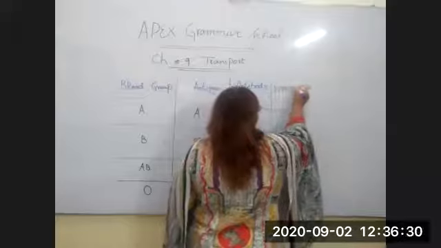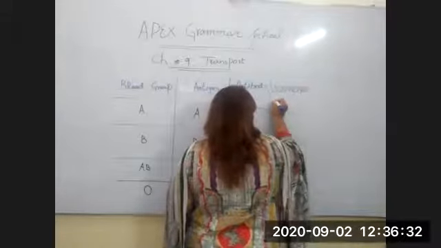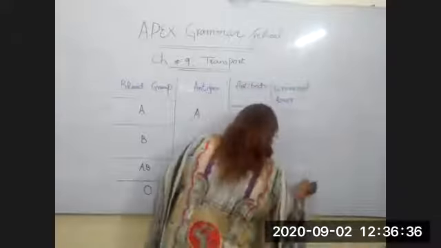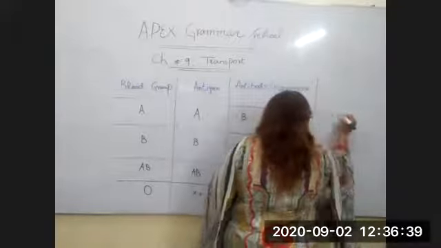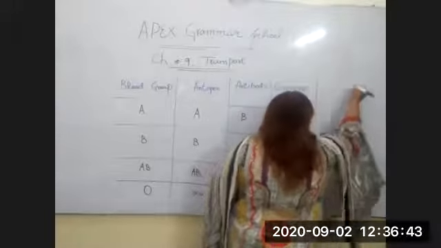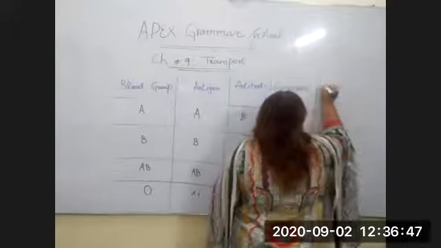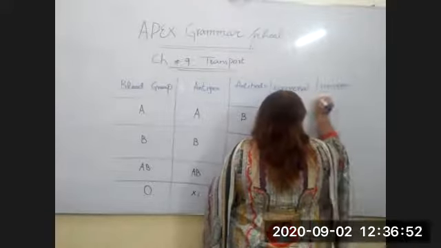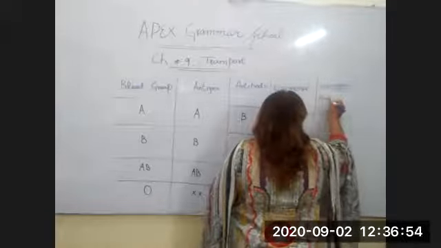Universal donor and universal recipient.